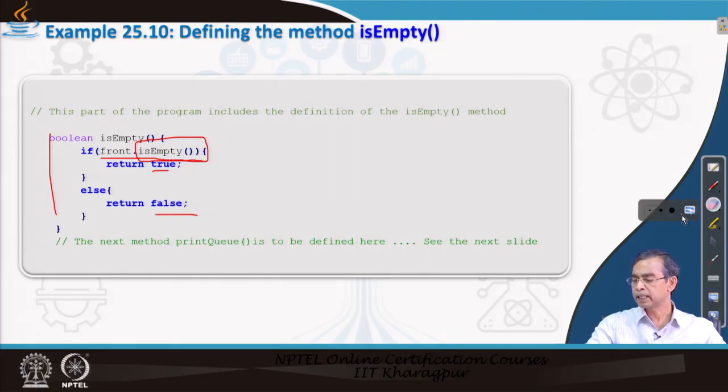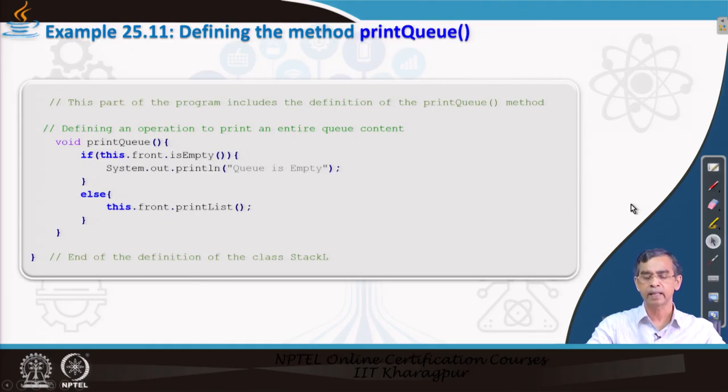Anyway, this basically completes it, and finally the print method is the same as printing the linked list. Obviously, in the print method you have to check if it is empty. If it is empty, there is nothing to print. If it is not empty, call the print list method, which is again defined for the linked list class. So, call the method and it is done for you. These are the methods that you should have in order to implement the queue structure.